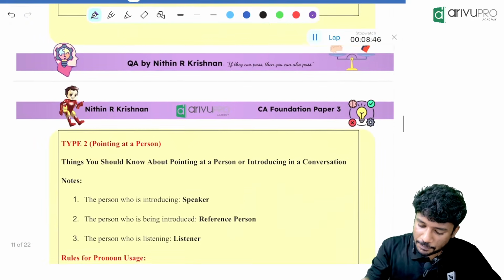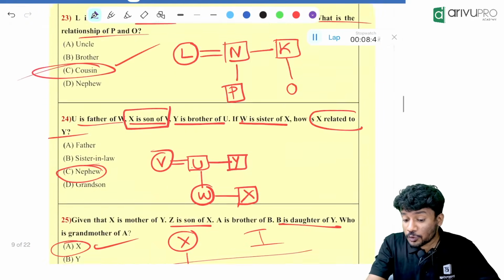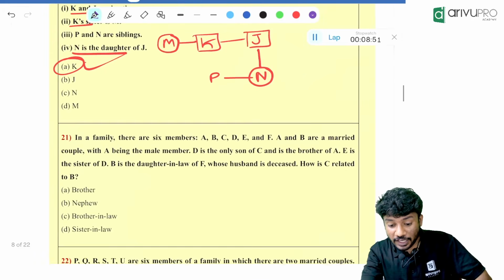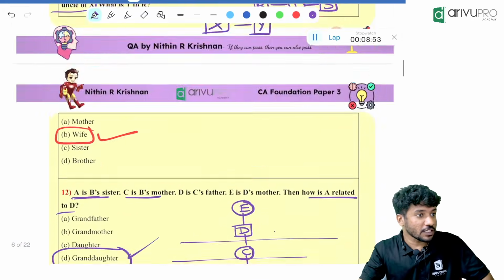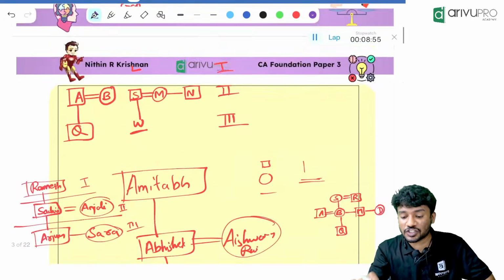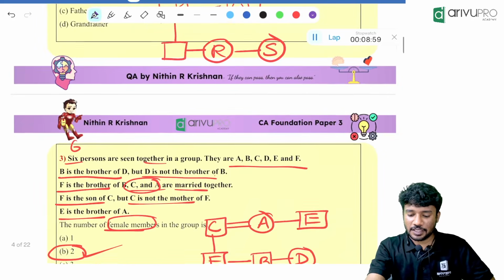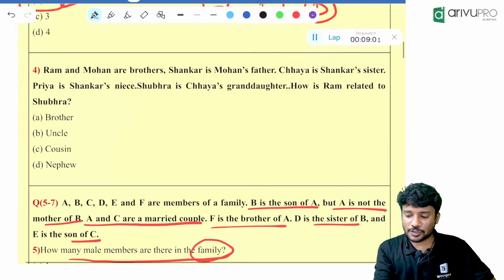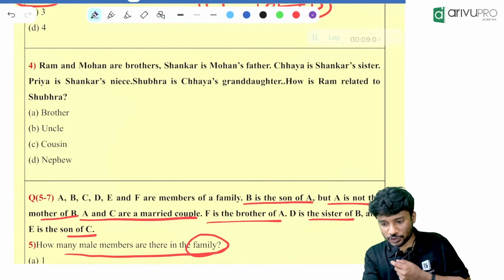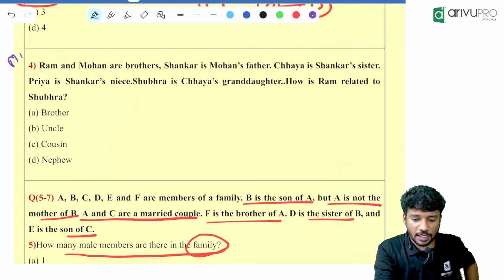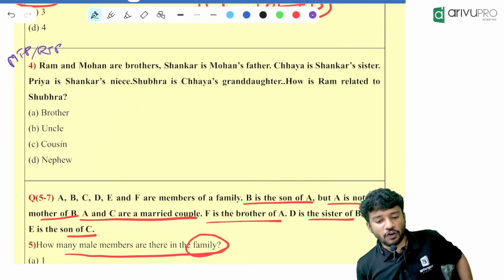Okay, fine. Now finally we are going towards names. Till now we did not discuss names. The first question with names is this one. A very good question, a repeated MTP, RTP as well as PYQ question. Okay. Fourth question.